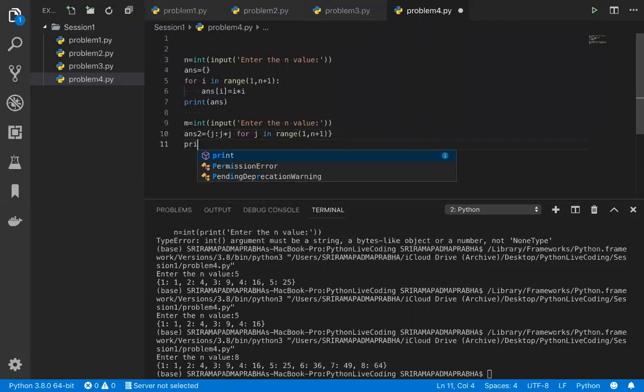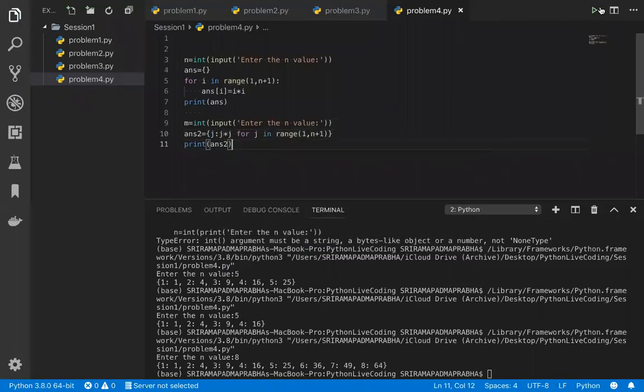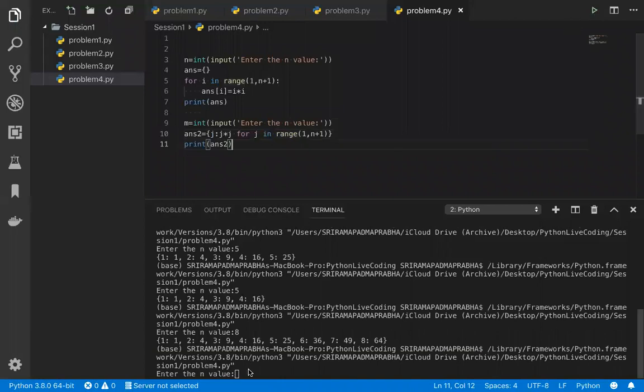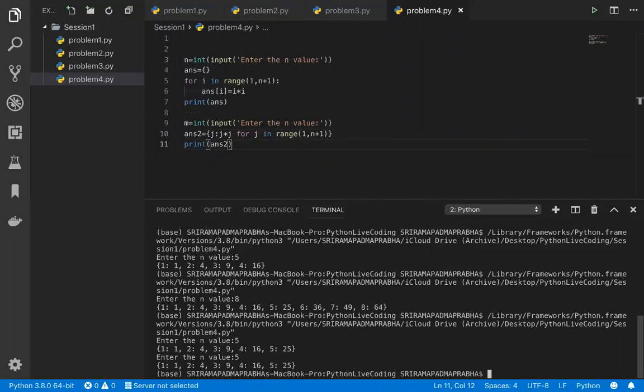So this is a simple code. The print of answer 2 will get the output, right? I'm going to execute this. Let me give here 5, and I got the value. So again, one more value I'm giving, 5. So I got the same output, right? These are the two ways we can do it.